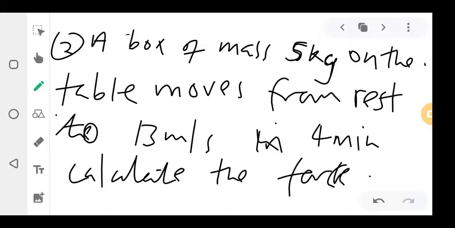So a box of mass 5 kg on the table, this is question 2, moves from rest. You know what it means when they say from rest, to 13 meters per second in 4 minutes. Calculate the force. Okay,